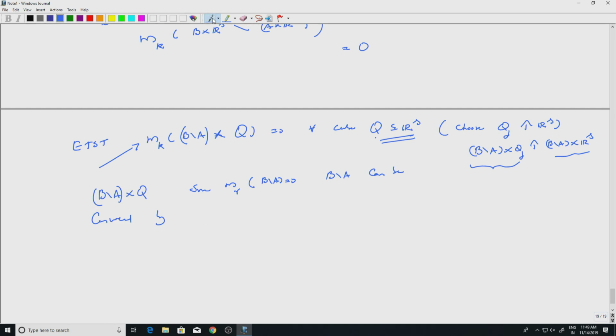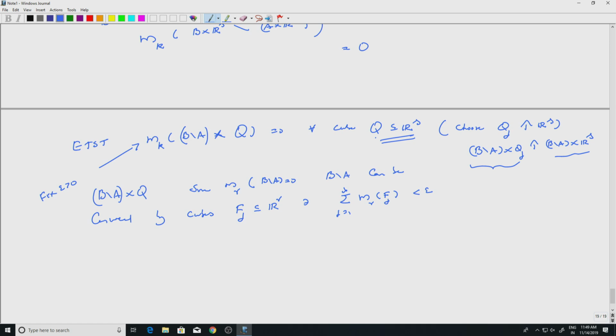So I'll use cubes, I'll use Fj's, okay, cubes Fj. So these are all contained in R^r such that the summation m_r of Fj, that is the volume of Fj, j equal to, let's say, 1 to infinity, is less than epsilon. So you start with a fixed epsilon positive, etc., right, then you can do this.